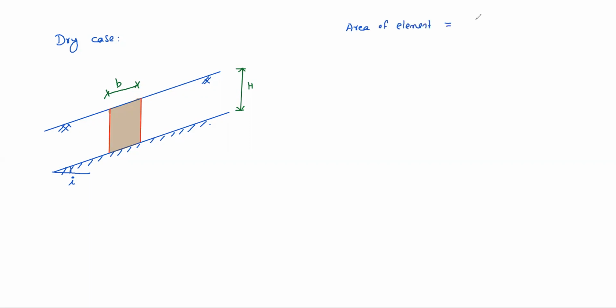Because it is a parallelogram, the area is b h into cos i.